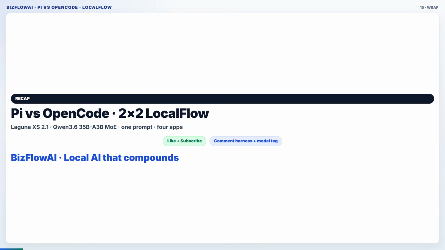Recap: LocalFlow, 2x2, Pi versus OpenCode. Laguna XS 2.1 versus Qwen3.6 35B A3B mixture of experts. 4 apps, 1 prompt, harness shapes the model. Model still chooses. Nobody earned a free pass on polish.